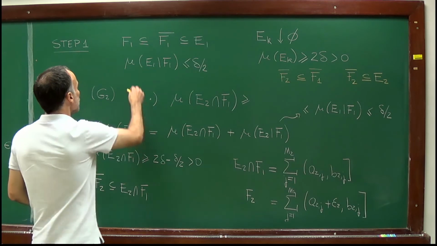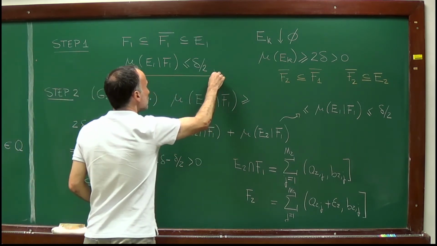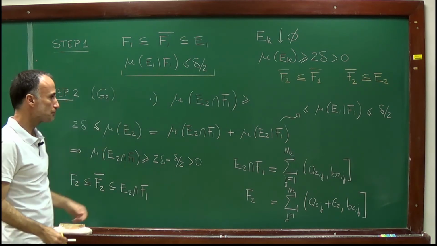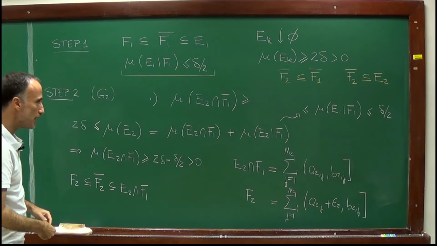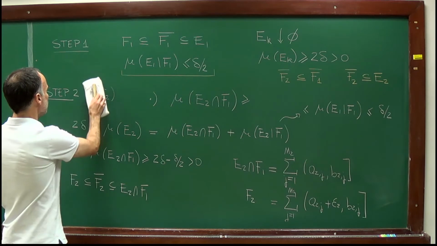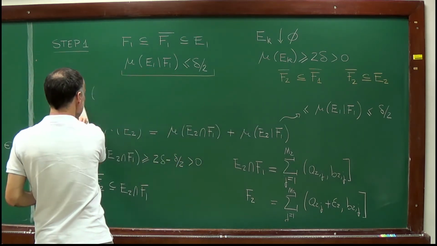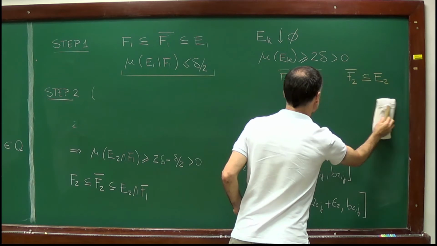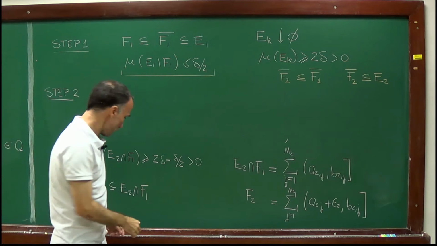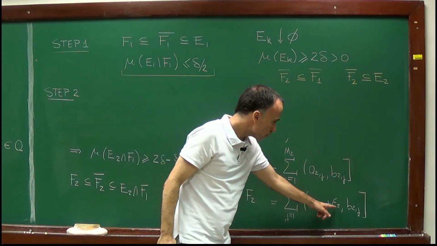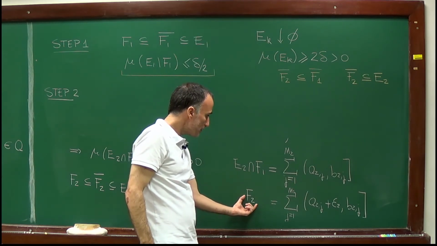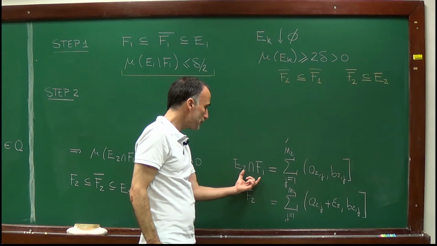But I also need to prove an upper bound for E2 minus F2. So let's do that. So let me erase this argument here, which I'm not using anymore. And let's observe that if I choose epsilon 2 very, very small, I can make the measure of this set as close as I want to E2 minus F1.